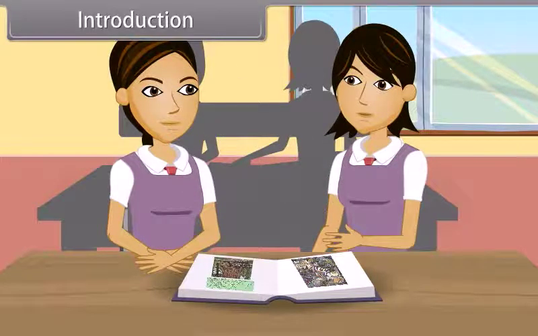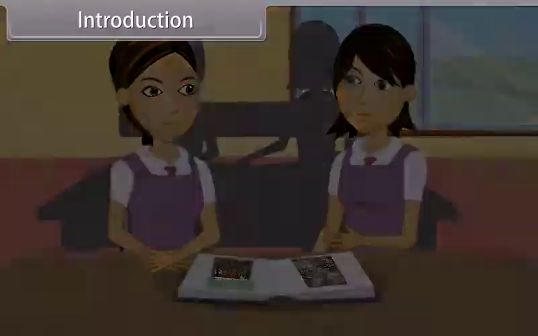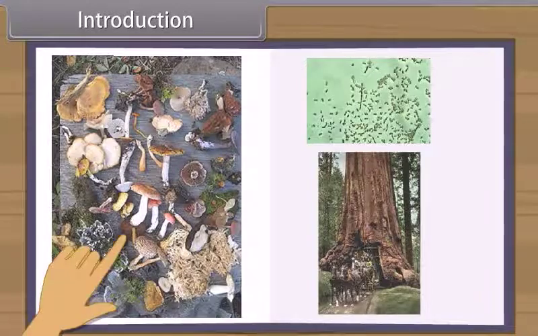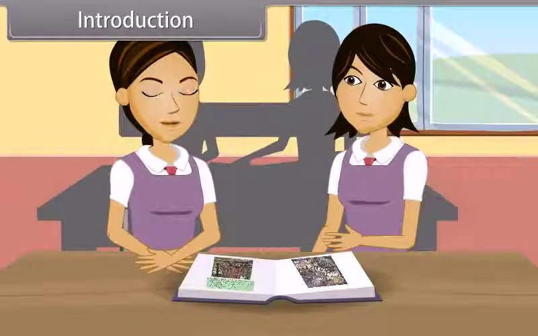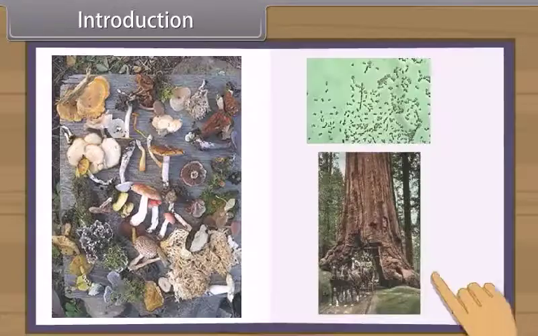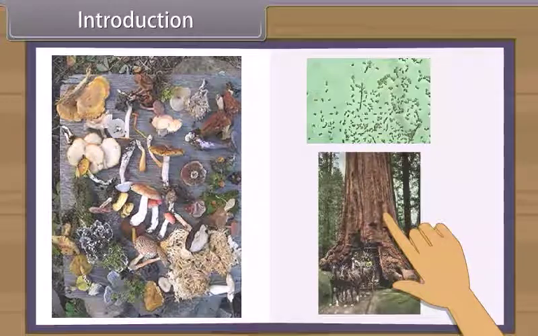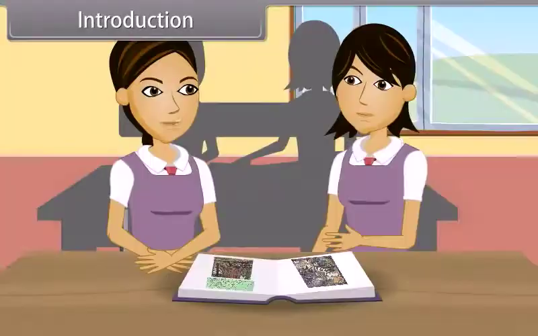Introduction. We all see a wide variety of plants and animals around us. Do you know, Shruti? There are more than 1 million species of animals around the whole Earth and about 500,000 species of plants on Earth. On one hand, we have bacteria, which are microscopic, and on the other hand, we have the blue whale, about 30 meters, or redwood trees, the sequoia of California, of about 100 meters in height.